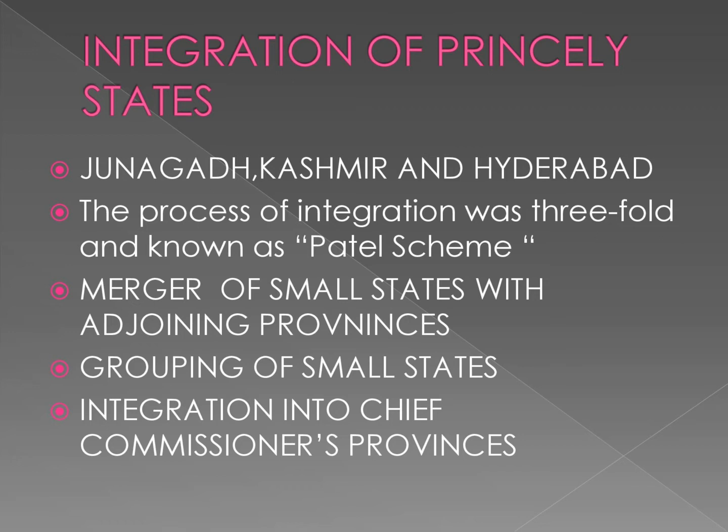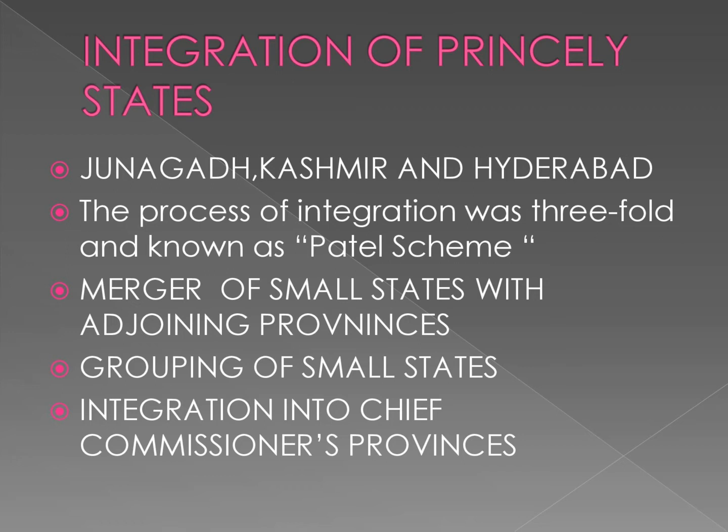The Indian Independence Act of 1947 declared the lapse of paramountcy with effect from 15th August 1947. So after the Indian Independence Act of 1947 was passed, the Britishers lost their supremacy over the princely states. That means the princely states became free from British rule.